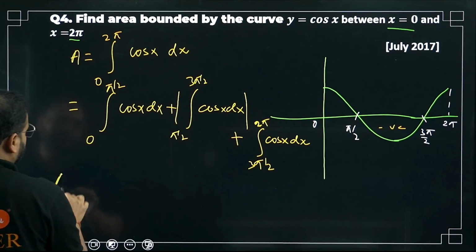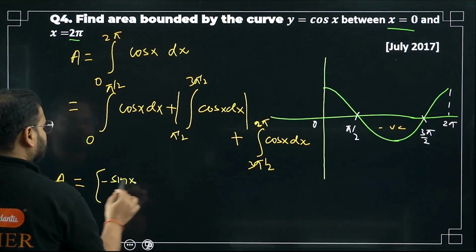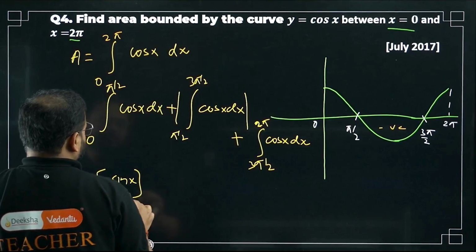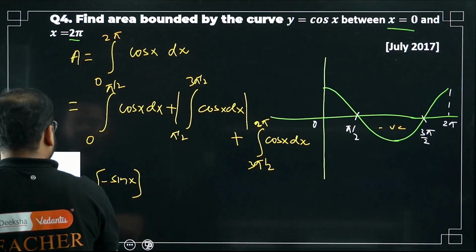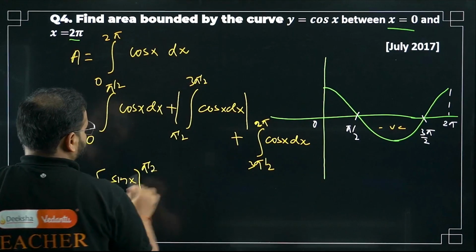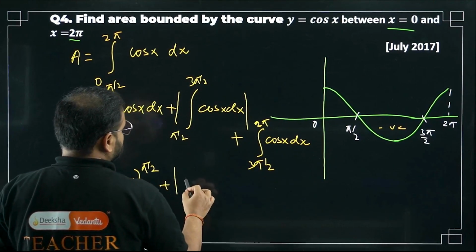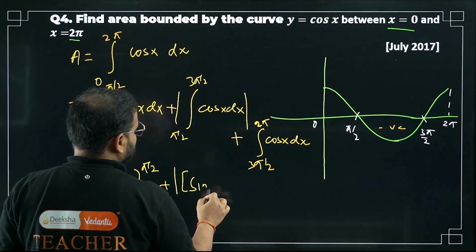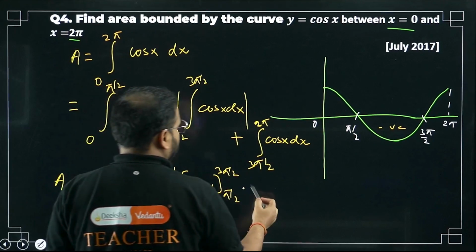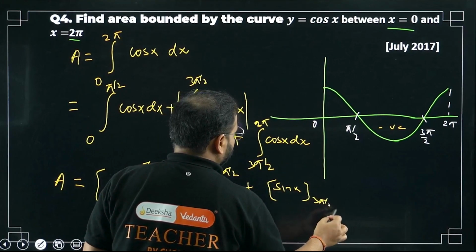Please check my value for A. For cos x, what am I going to get? The integral of cos x is sine x. From where to where? 0 to pi by 2. Same way, the mod will come over here. So I'll write sine x from pi by 2 to 3 pi by 2. And the last one, again sine x from 3 pi by 2 to 2 pi.